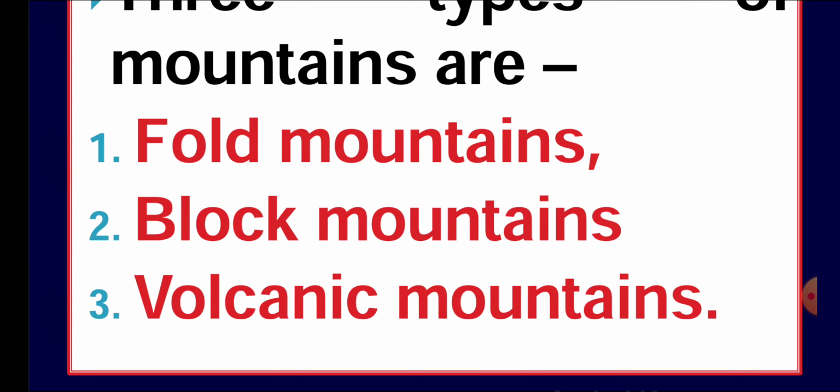The second one is block mountain. Generally these are created when large areas are broken or displaced vertically. Immediately means one part of the mountain goes down under the earth's surface. The uplifted blocks are known as horst, and the lower blocks are known as graben. So the Rhine Valley and Vosges mountains in Europe are the example of these mountains.